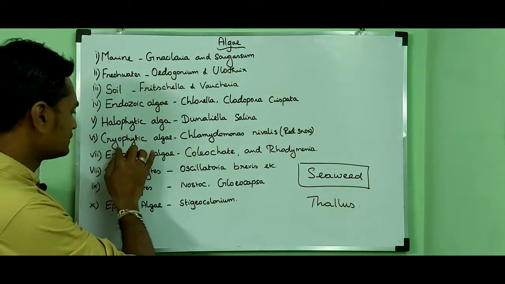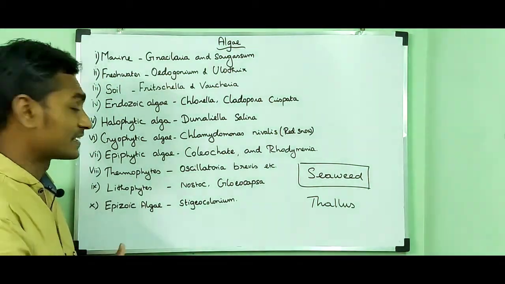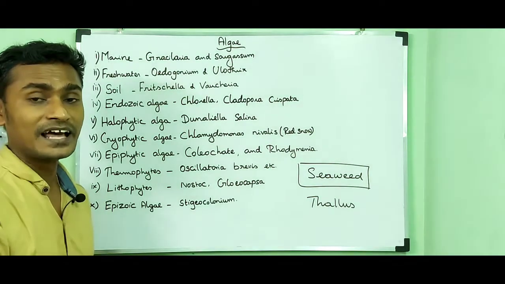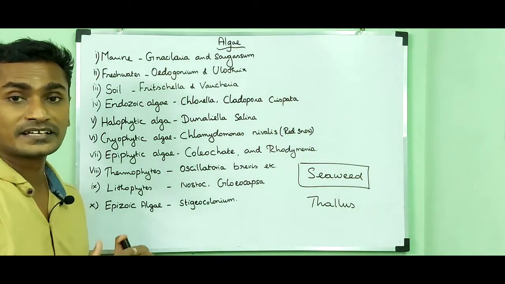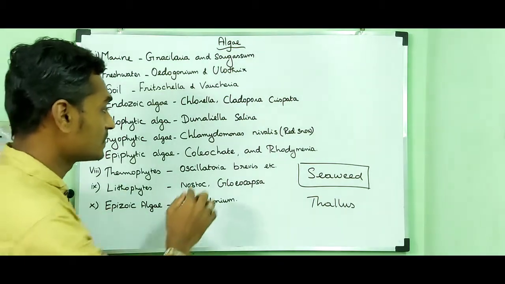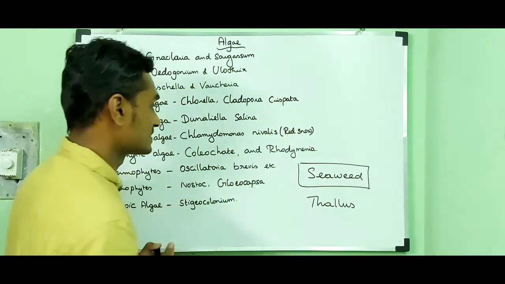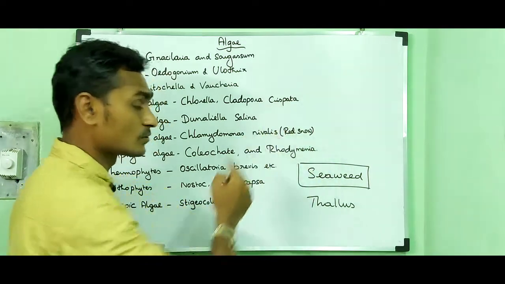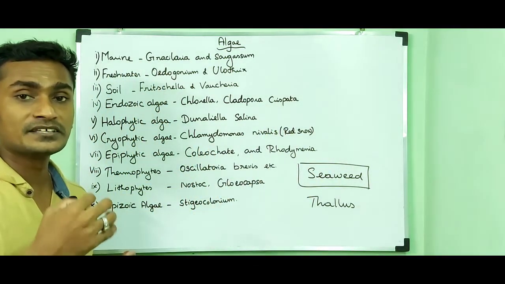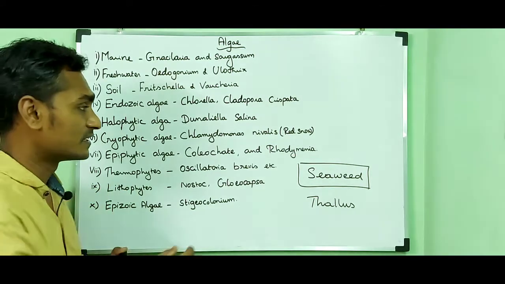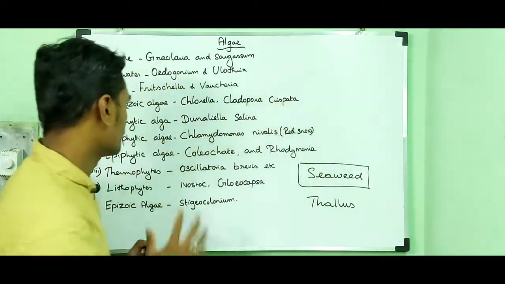Then cryophytic algae, which can grow in cold temperature. Example, Chlamydomonas nivalis. They are also called red snow because they impart red color to the snow.